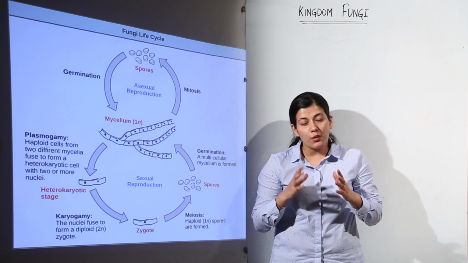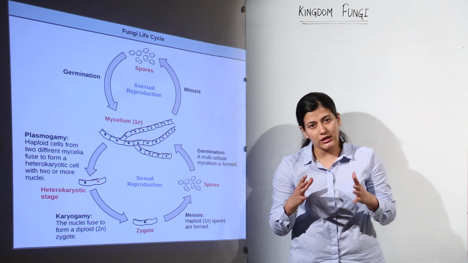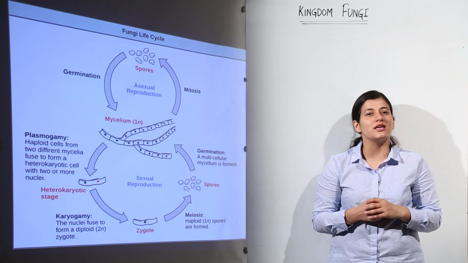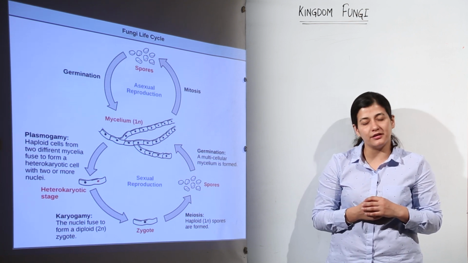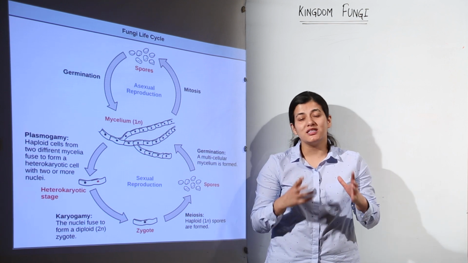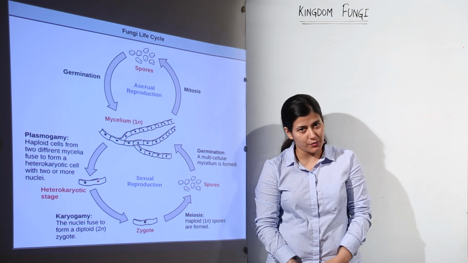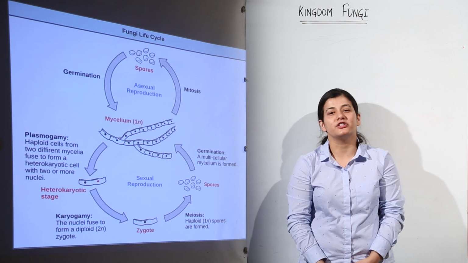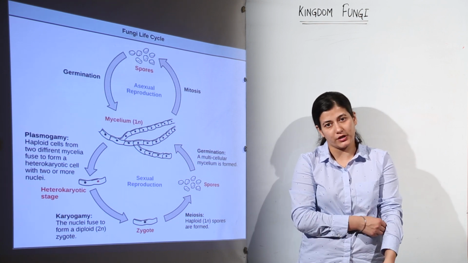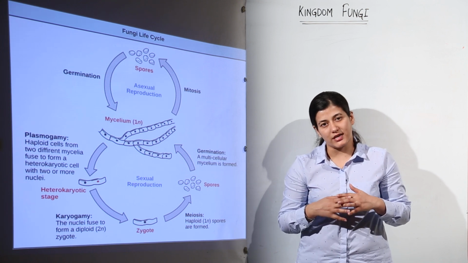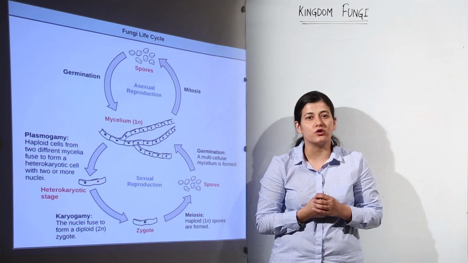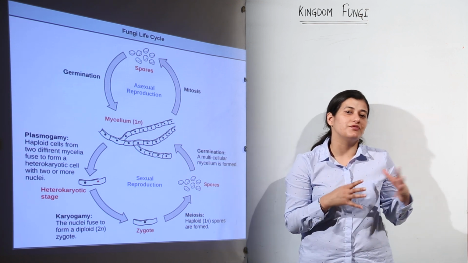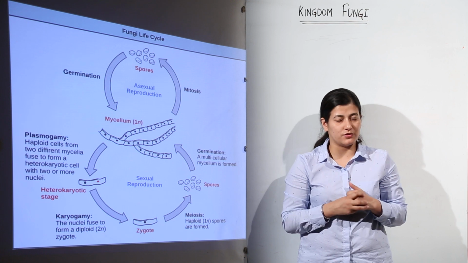and the third way is asexual spores. When we talk about asexual spores in the kingdom fungi, you have to remember the 2 types of spores, that is zygospores and conidiospores. These spores are very important when we talk about fungi, the asexual spores I am talking about. And in terms of sexual reproduction, we have a detailed process, and on the basis of that sexual reproduction, a classification is made. There are 4 types of fungi.